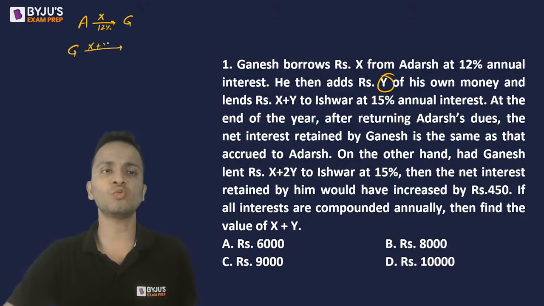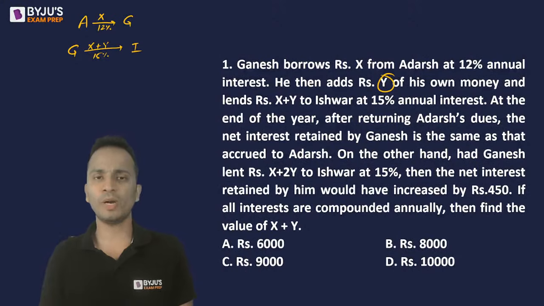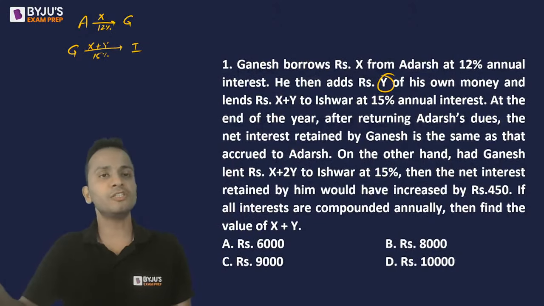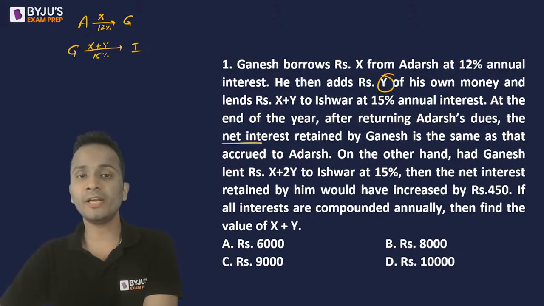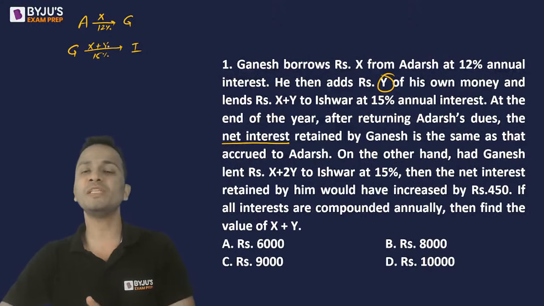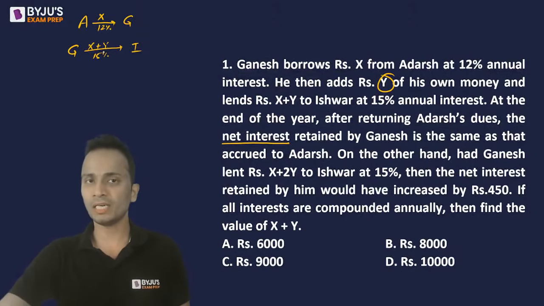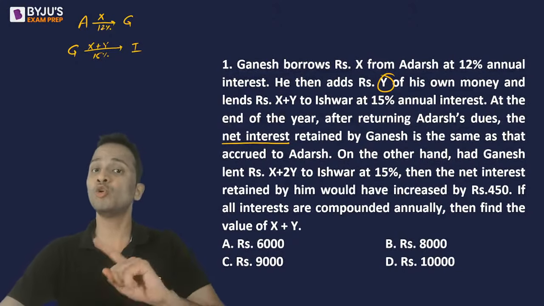Ganesh adds rupees Y and then he lent this money, X plus Y, to Ishwar at a rate of 15% per annum, right? Now, what happened at the end of the year? This is the first scenario that we are talking about. At the end of the year, after returning Adarsh's dues, the net interest retained by Ganesh. So Ganesh must have got an interest of 15% of X plus 15% of Y. Out of this interest, he must have given an interest of 12% of X to Adarsh.